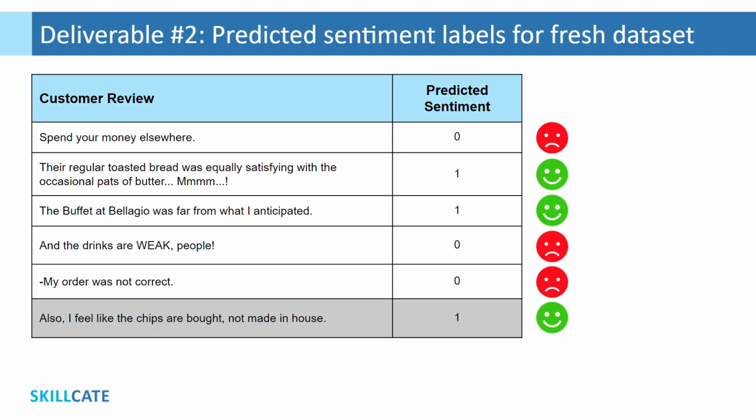As our second deliverable, we have generated labels for fresh customer reviews that were shared with us, which looks something like this. A point to mention here, this last review highlighted in gray is a misclassification, as our model is only accurate 73% of the times and few misclassifications are bound to be there.